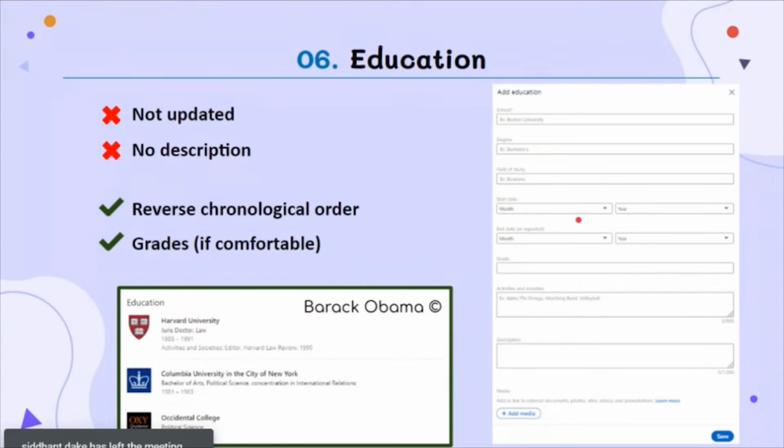So suppose I am a computer science engineer with a bachelor's from Harvard University. Under the school I would mention Harvard University, then degree as bachelor's, and further I would mention all other information like field of study, when I started my education, and when it is supposed to end. And also if you have a good academic record, you can also mention your grades in here.